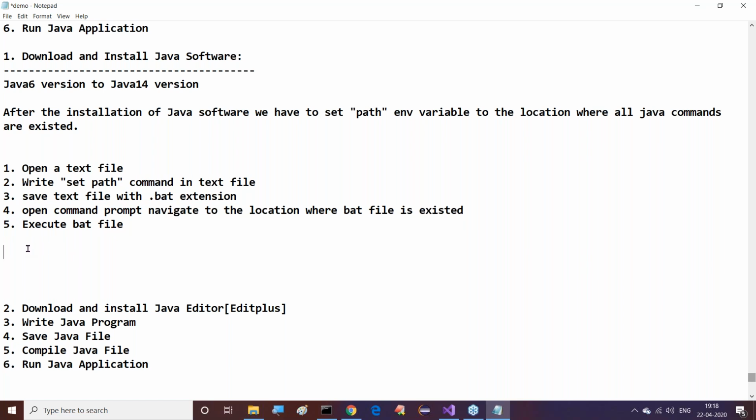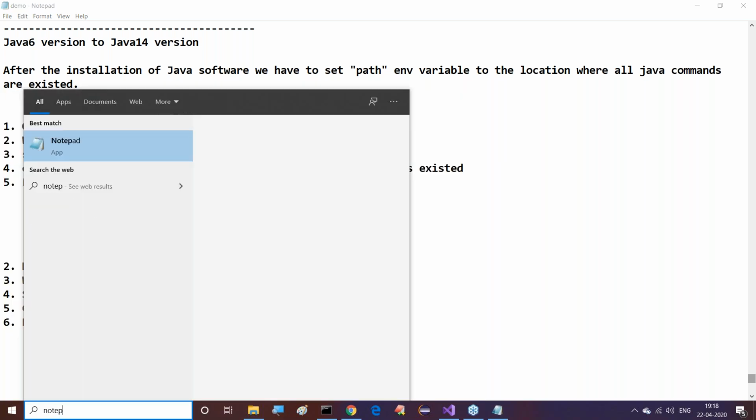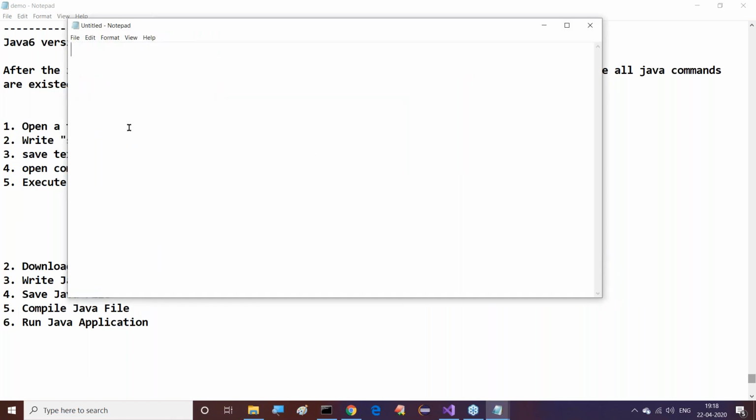Now all of you observe this clearly. I want to do the same thing. First of all, not command prompt, let me open Notepad. Yes, I want to open a separate Notepad.